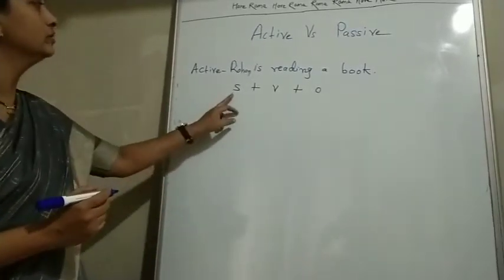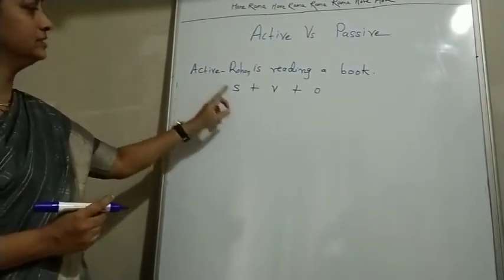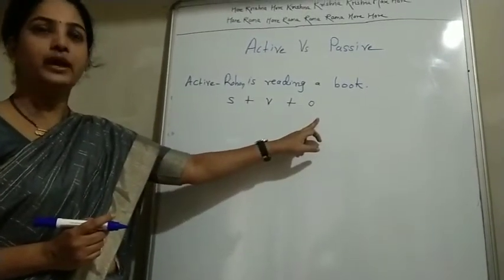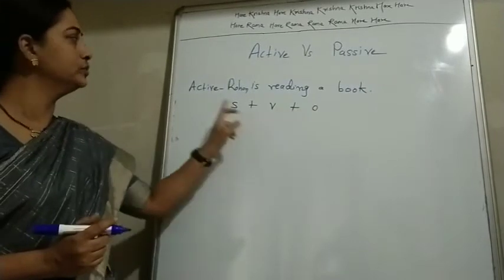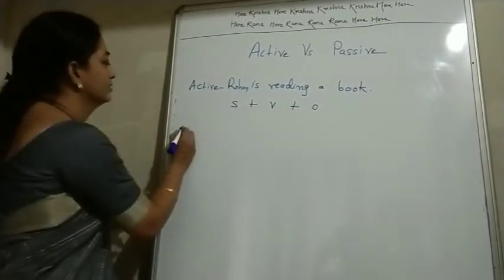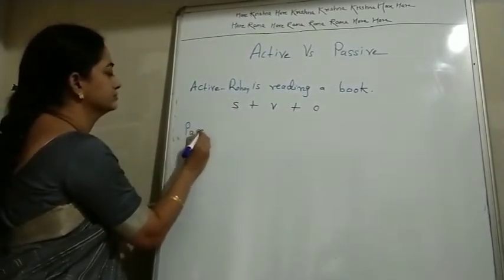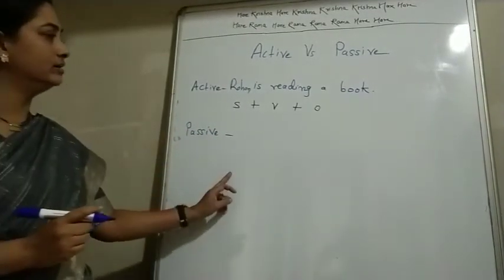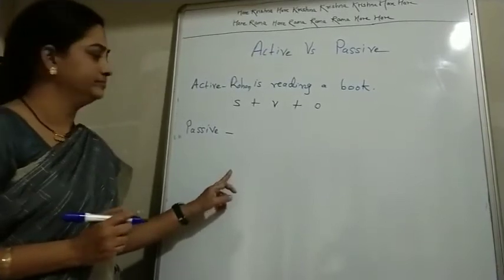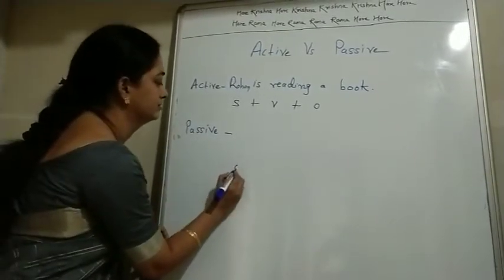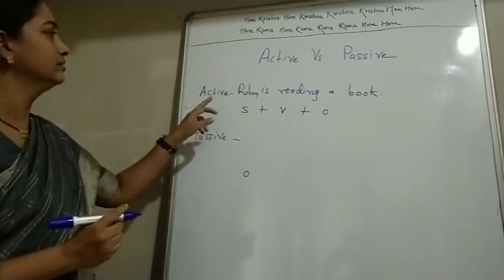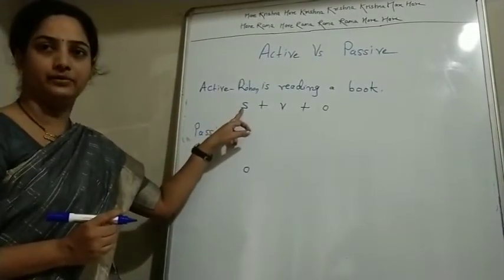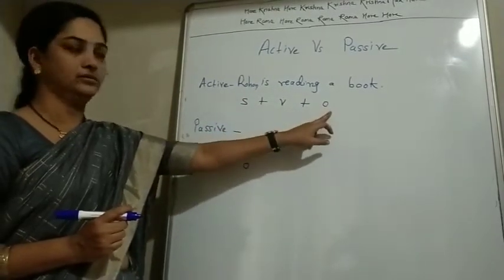Okay, so now the construction of active voice is subject plus verb plus object. So now we have to convert that sentence into passive construction. So in passive construction, first comes an object. So here in active sentence, subject is more important than the object.